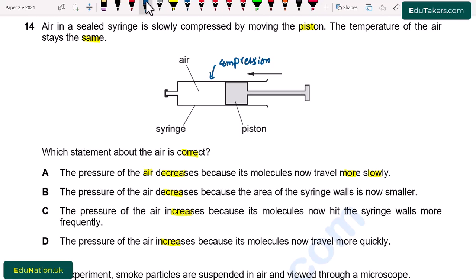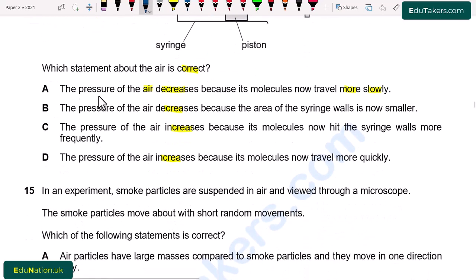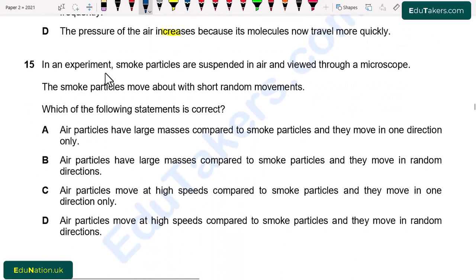In option C, the pressure of air increases because its molecules now hit the syringe walls more frequently. Due to the frequent collisions, the pressure of the air increases. So C is correct.